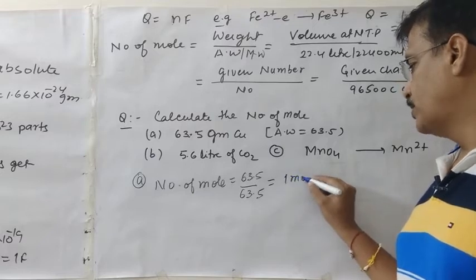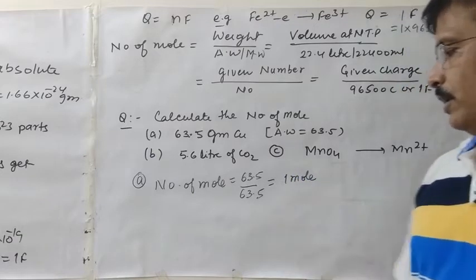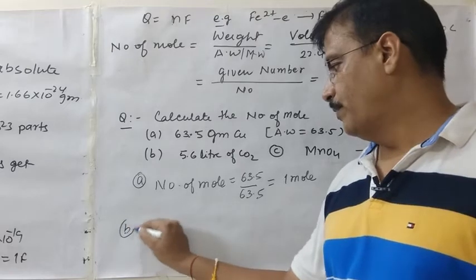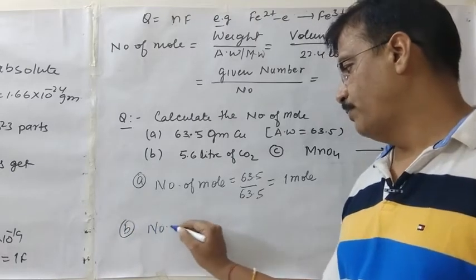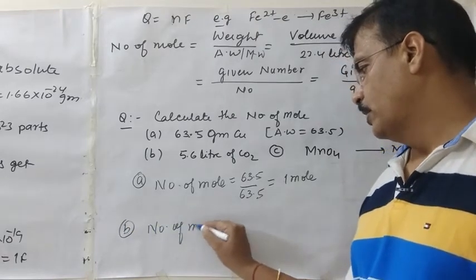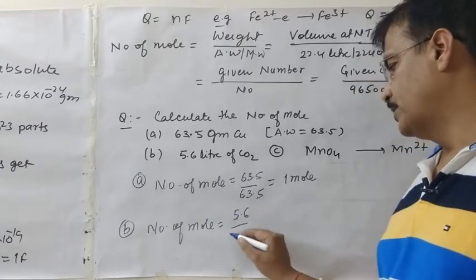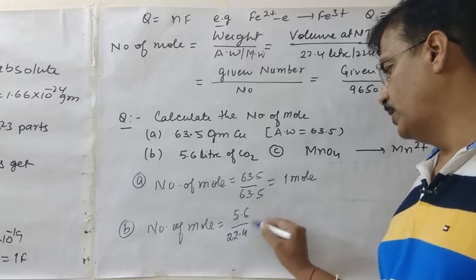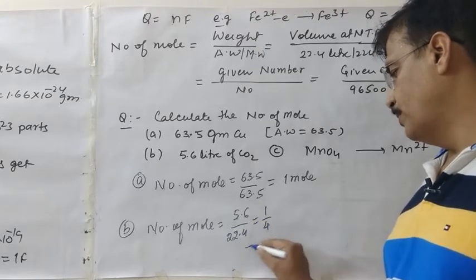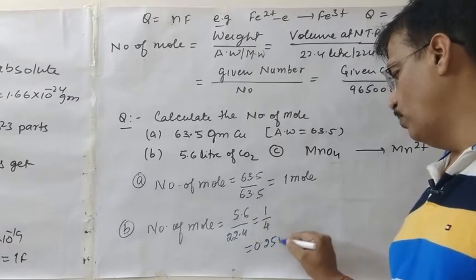So 1 mole comes out. Similarly, for the next question, if the volume is given as 5.6 liters, the number of moles is calculated as 5.6 upon 22.4 liters, which means 1 by 4, that is 0.25 mole.